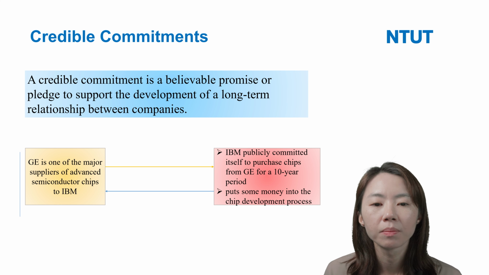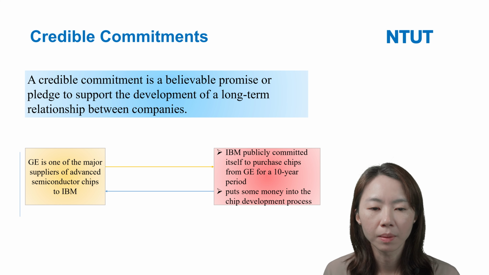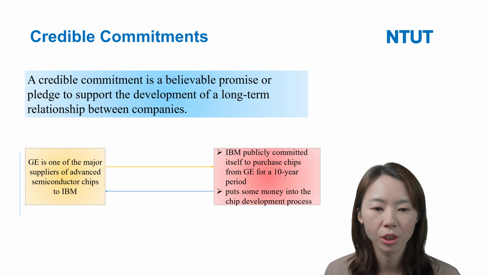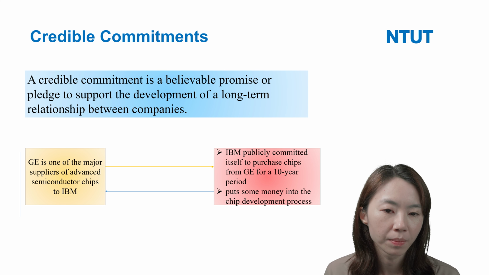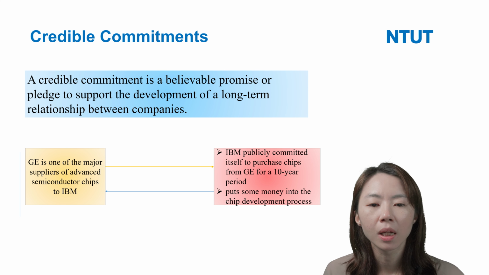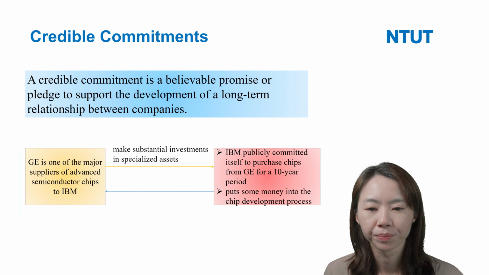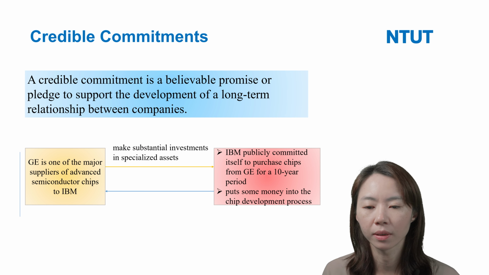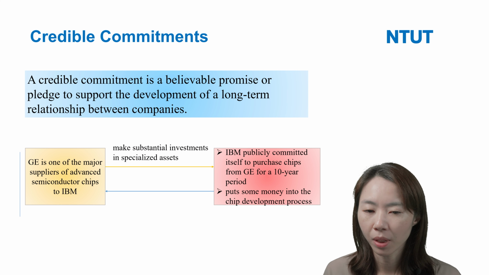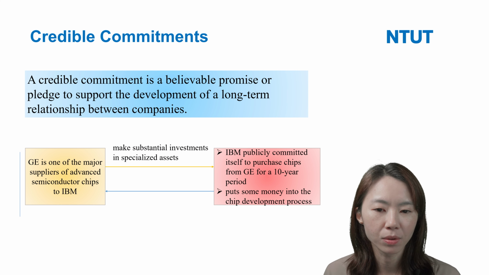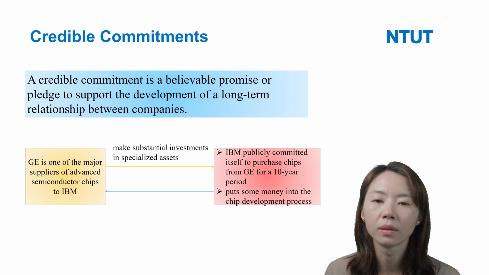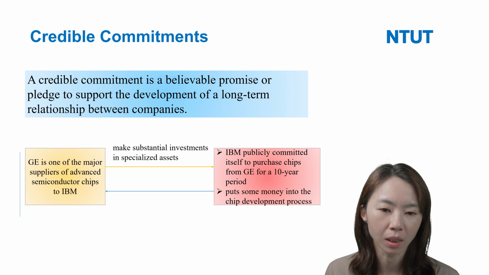At the same time, IBM also puts some money into the chip development process.